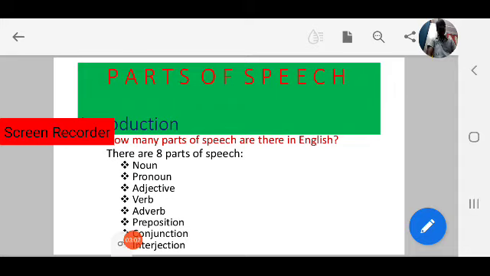Noun, pronoun, adjective, verb, adverb, preposition, conjunction, and interjection. Okay, right. So we will begin today's lesson with noun in detail. In the following lessons, we learn in more detail about the remaining parts of speech. Okay, let us move to noun.